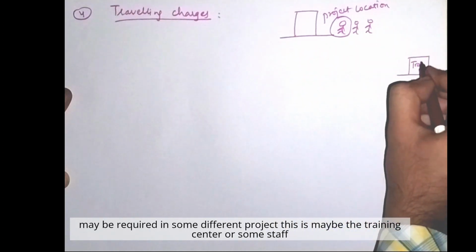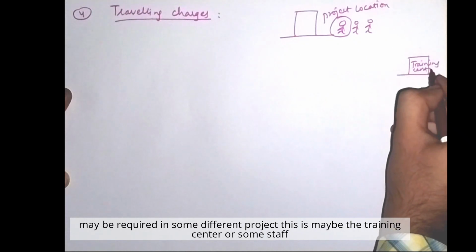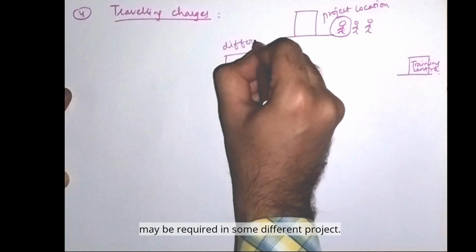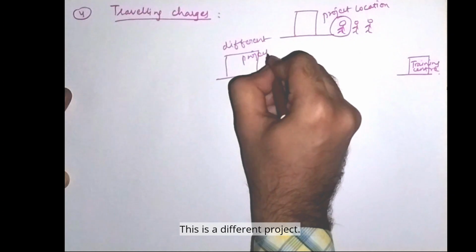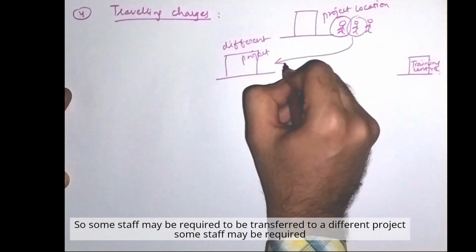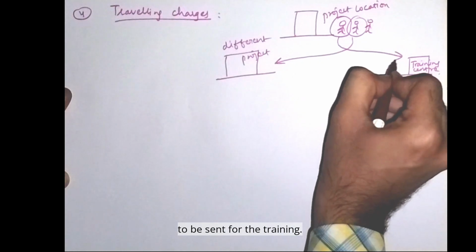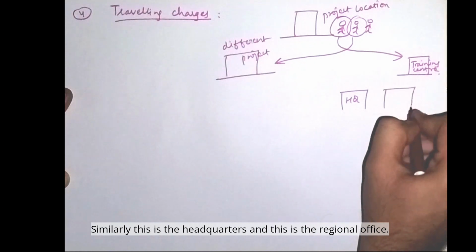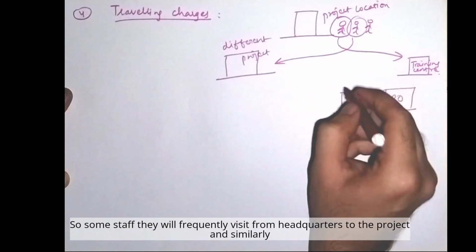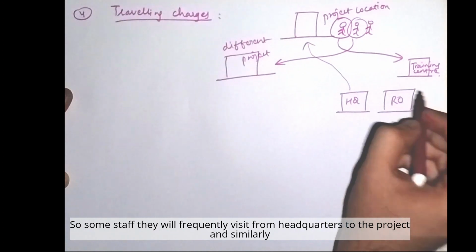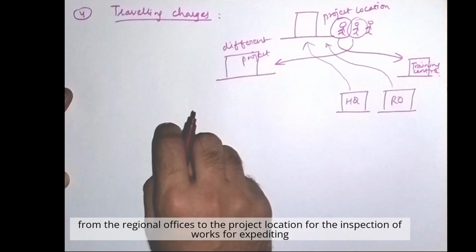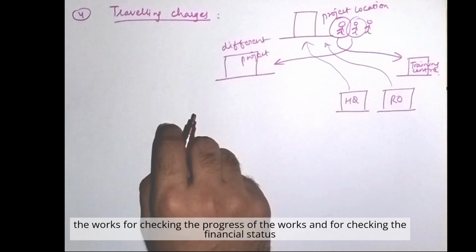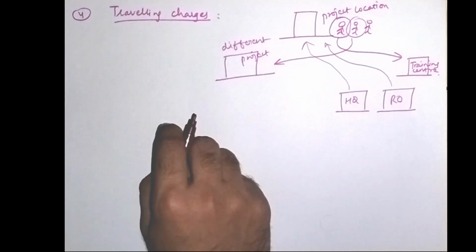This is maybe the training center. Or some staff may be required in some different project. This is a different project. So some staff may be required to be transferred to a different project. Some staff may be required to be sent for training. Similarly, this is the headquarters and this is the regional office. So some staff will frequently visit from headquarters to the project, and similarly from the regional offices to the project location for the inspection of works, for expediting the works, for checking the progress of the works, and for checking the financial status.